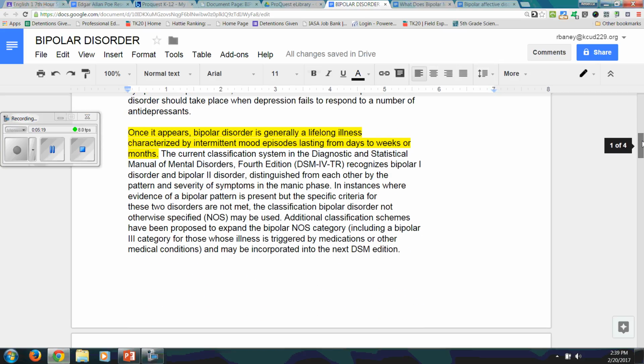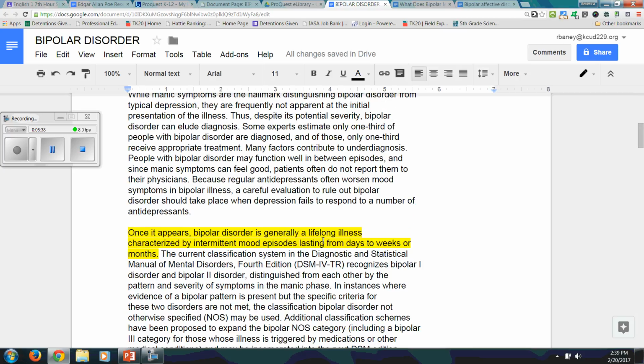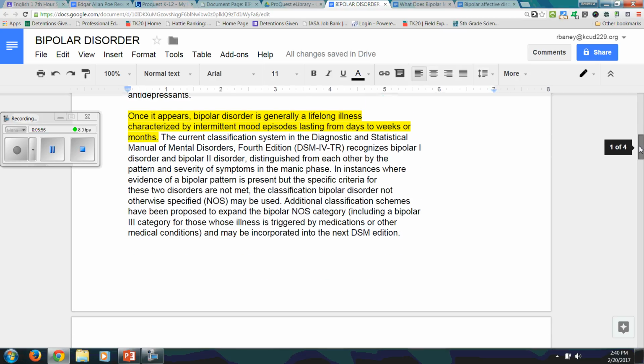Okay, the things that I found from this article that I thought were useful is this quote here that says bipolar disorder is generally a lifelong illness. So from what we know about Edgar Allan Poe's life, he definitely had these periods of really desperate and dark times. He suffered a lot, and it lasted his whole life. So he never was able to achieve any type of happiness or normalcy. So the whole lifelong thing sparked me to think maybe that fits him.